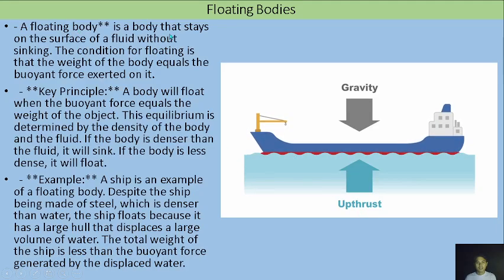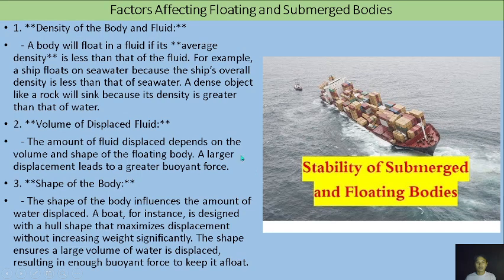So a floating body is a body that stays on the surface of a fluid without sinking. The condition for floating is that the weight of the body equals the buoyant force exerted on it. A ship is an example of a floating body. So makita naman natin, lumulutang siya. Despite the ship being made of steel, which is denser than water, the ship floats because it has a large hull that displaces a large volume of water. So the total weight of the ship is less than the buoyant force generated by the displaced water.